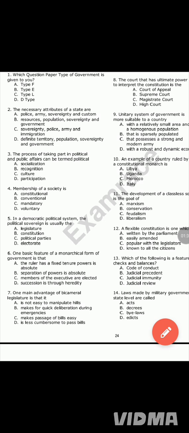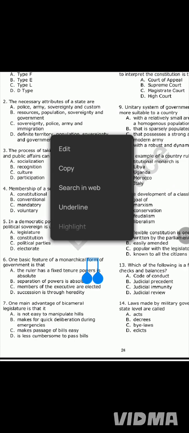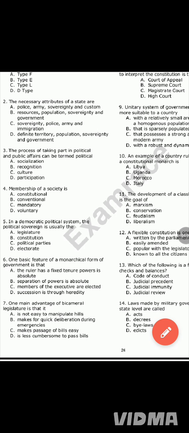It reads, the necessary attributes of a state are: option A, police, army, sovereignty, and custom. Option B, resources, population, sovereignty, and government. Option C, sovereignty, police, army, and immigration. And option D, definite territory, population, sovereignty, and government.